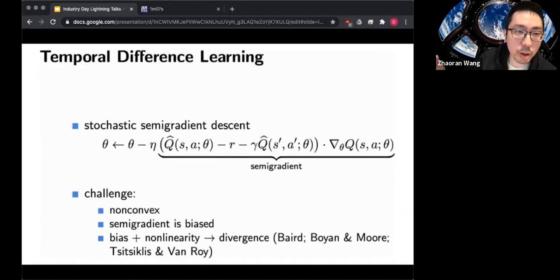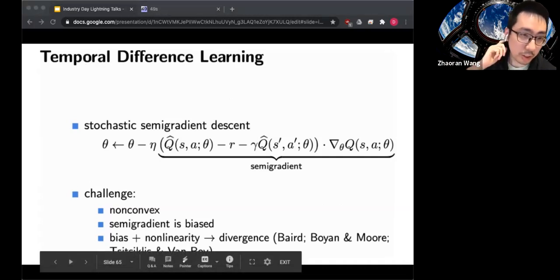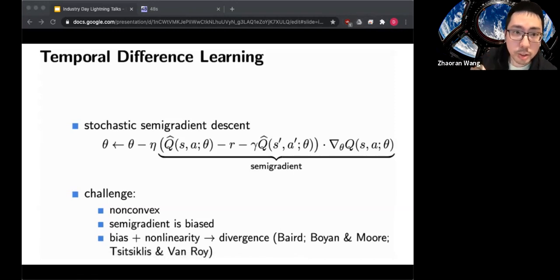The temporal difference learning algorithm essentially looks like a stochastic gradient descent algorithm running on this mean squared Bellman error. Because Q is a neural network, there's non-convexity, and also there's this bias of semi-gradients. Together this leads to divergence, which is known in the literature. Next page, please.